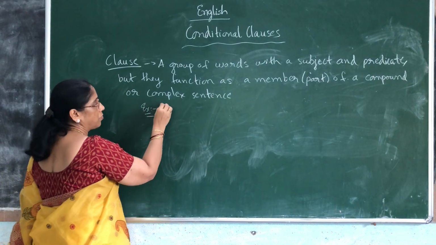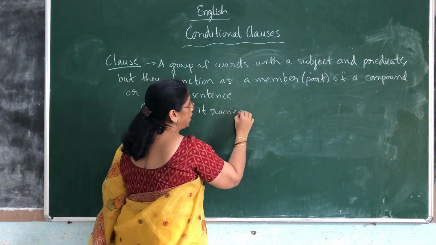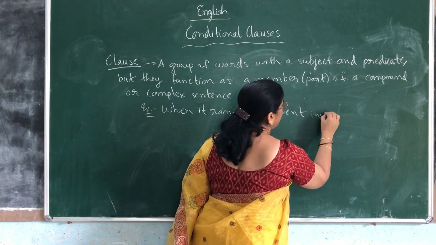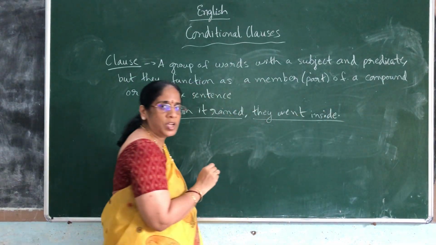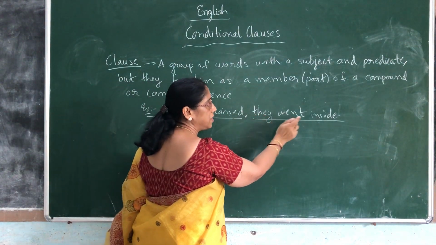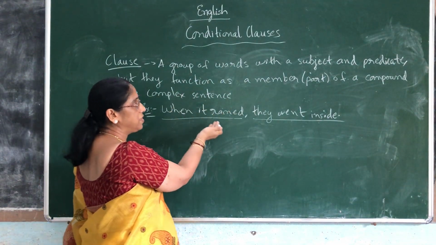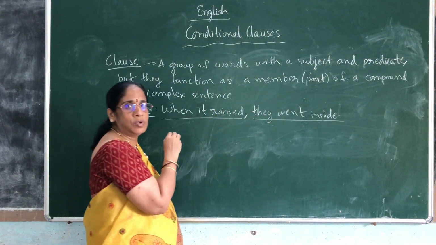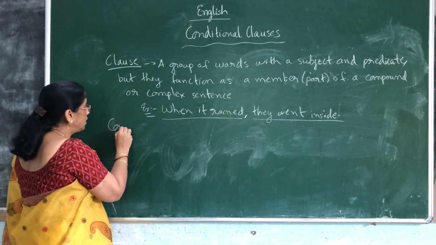Just now I gave you an example. When it rained, they went inside. So it is made up of two parts. This is the first clause, this is the second clause. The first clause also has a subject and a predicate, and the second clause also has a subject and its predicate, but neither is complete without the other. If you say simply when it rained, it is incomplete; if you say simply they went inside, it is also incomplete. So these are dependent on each other. Generally a clause is a part of a compound or a complex sentence.